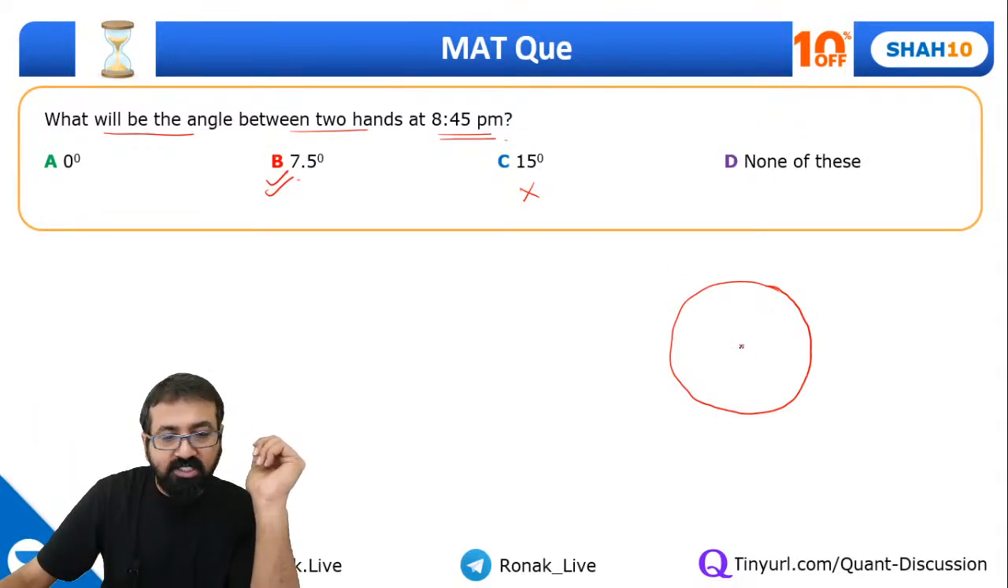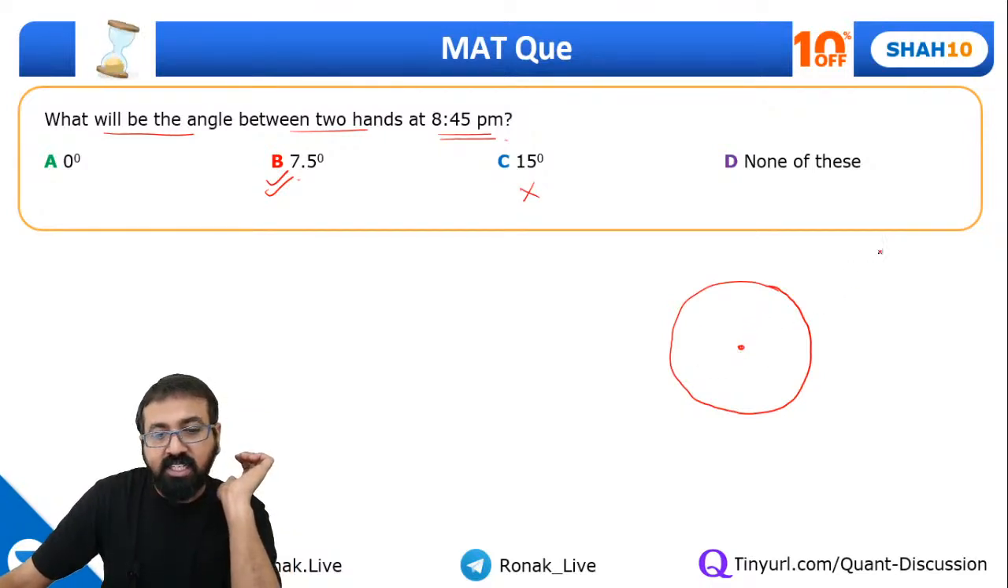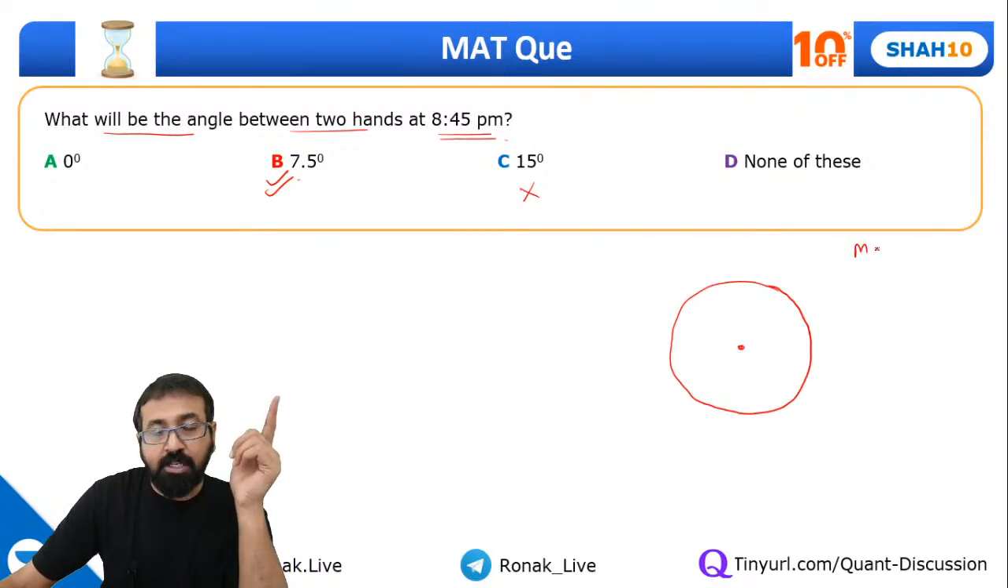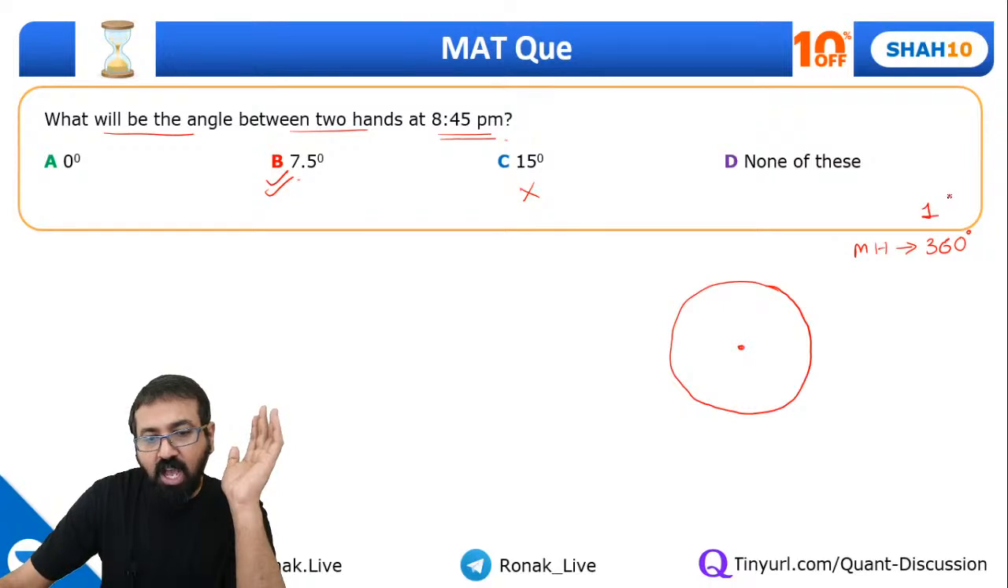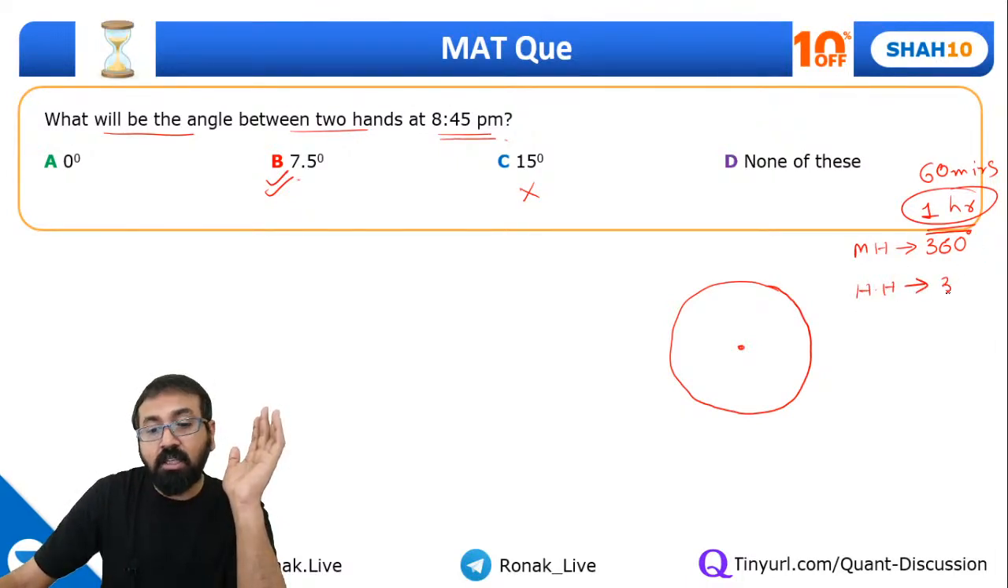So of course you understand this clock is a circle and the complete angle is 360 degree, right? So remember this thing, everyone. If you want, you can note down this point. Minute hand travels 360 degree in 1 hour, that is, in 60 minutes. Hour hand travels only 30 degree.